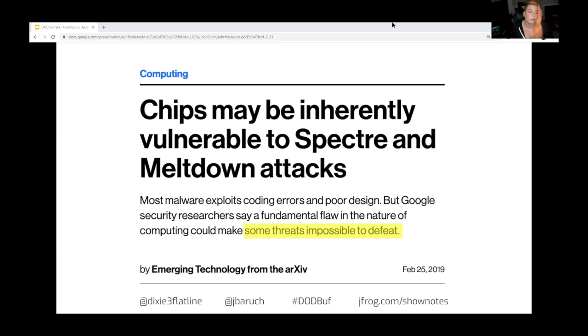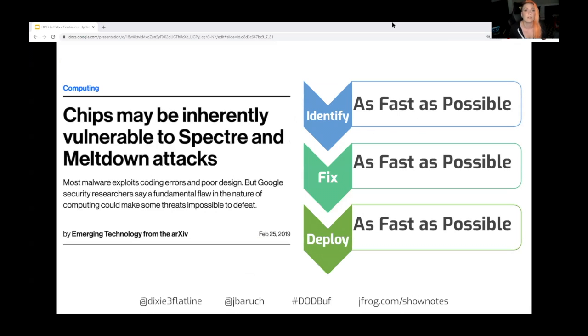So what are you going to do? Are you going to write bad code just to confuse speculative execution? That's absurd. So what then? You have to recognize, okay, this code is vulnerable, and now you have to race the attacker. We have to identify the problem as fast as possible. We need to fix the problem as fast as possible. And we need to deploy the fixes as fast as possible. Updating rapidly is what this talk is about.